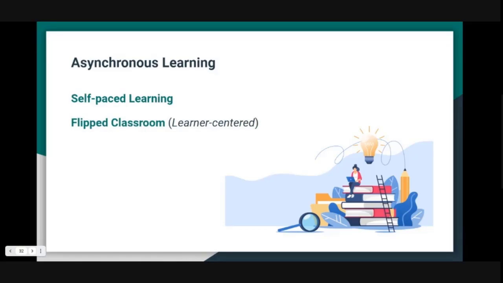Self-paced learning is when the learner, it's a learner-centered model where the central focus is on the learner. So it is the learner, the student, who actually decides when they want to learn and what they want to learn. Unlike the traditional lecture model where the teacher is the focus, right? It is teacher centric. The teacher decides what they will teach in the classroom. And in that way, the class kind of becomes like a monologue, and it's more of an information sharing session rather than a discussion session.